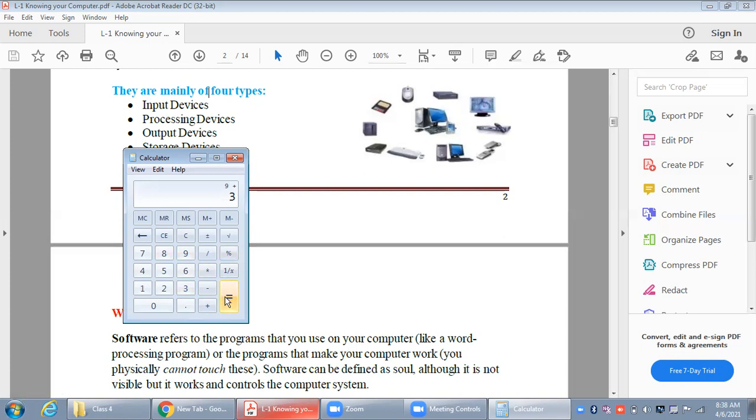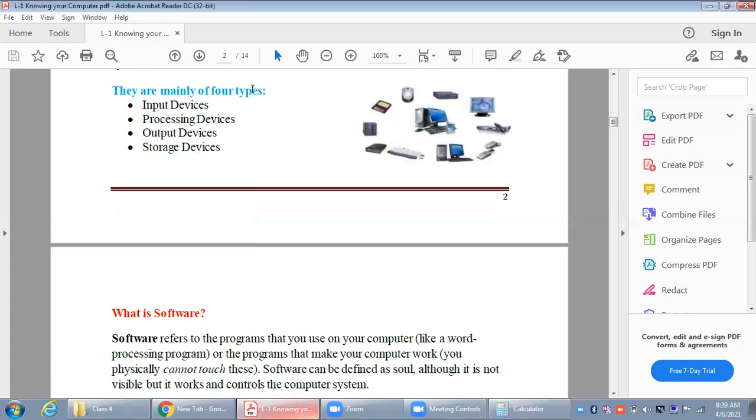Now if I press the equals to button, some calculation will be performed by the computer, which will be done by processing devices. The calculation is performed by the processing device, that is the CPU of the computer. Now the output is getting displayed on the screen. So this is the monitor, so the monitor is an output device. Clear? And if I save this number somewhere in the computer, then it will get stored in the storage device.